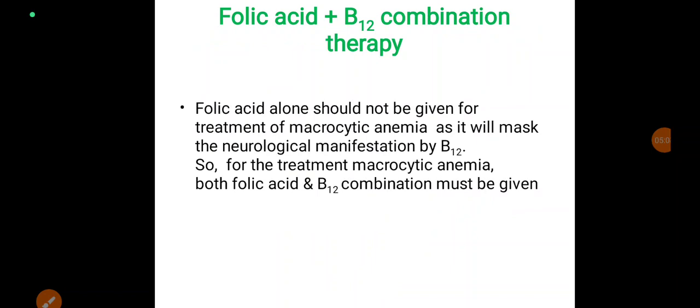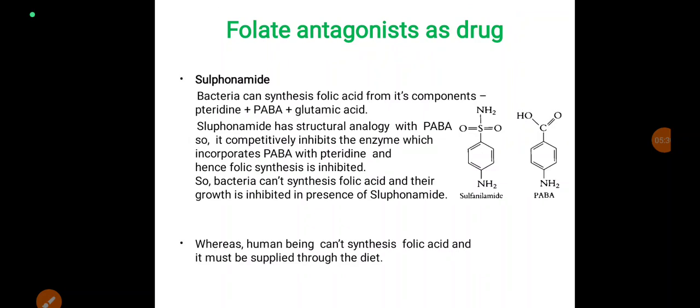Folic acid and vitamin B12 combination therapy. Folic acid alone should not be given for treatment of macrocytic anemia, as it will mask the neurological manifestations caused by vitamin B12 deficiency. So, for the treatment of macrocytic anemia, both folic acid and vitamin B12 combination must be given.